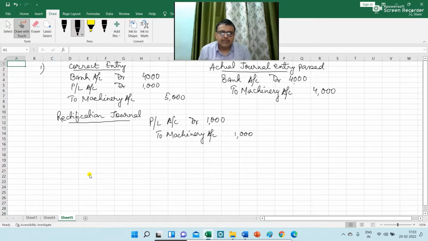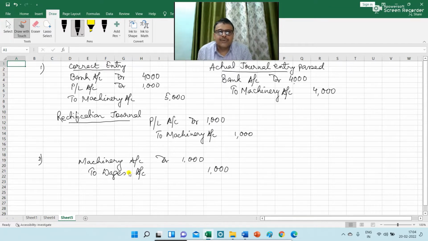Next item of adjustment is wages include rupees 1,000 paid for machinery erection charges. So here the wages amount of rupees 1,000 should have been capitalized to machinery account, but instead of capitalizing rupees 1,000 it has been charged to revenue. So you need to pass a journal entry to rectify this.